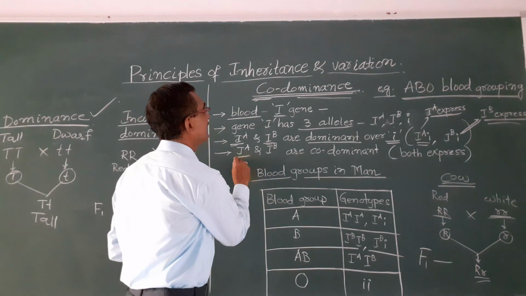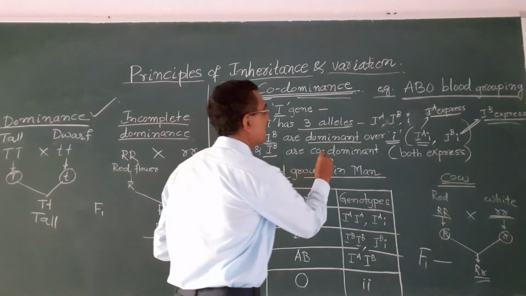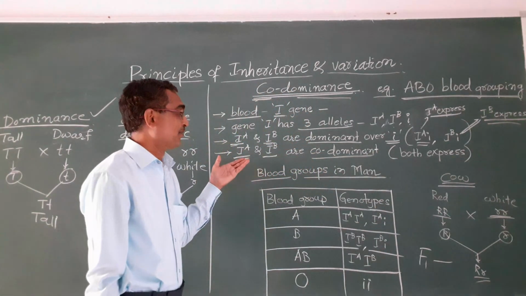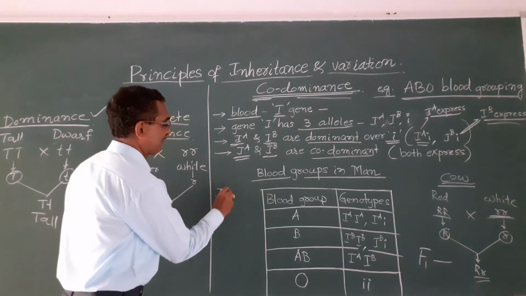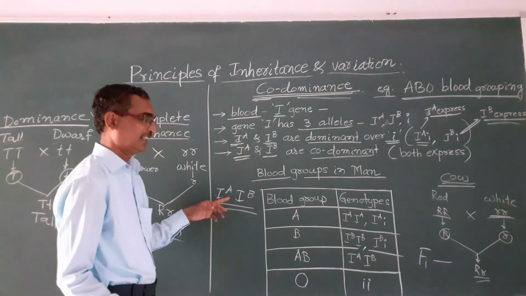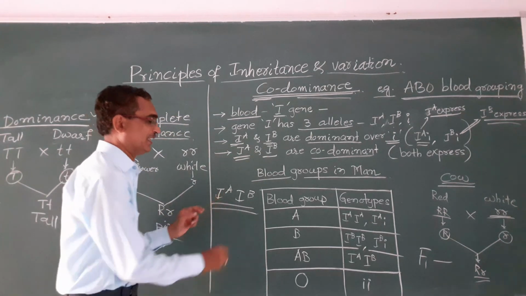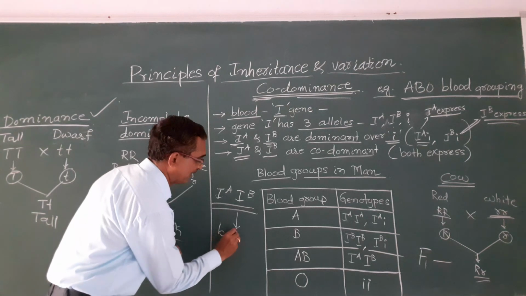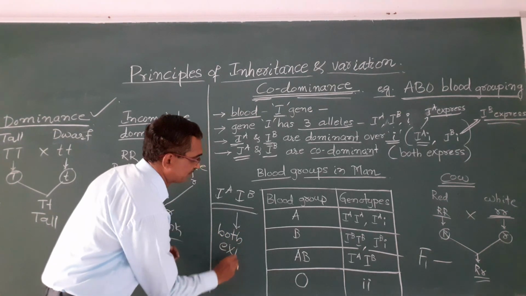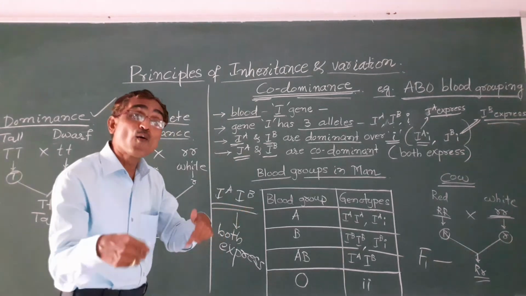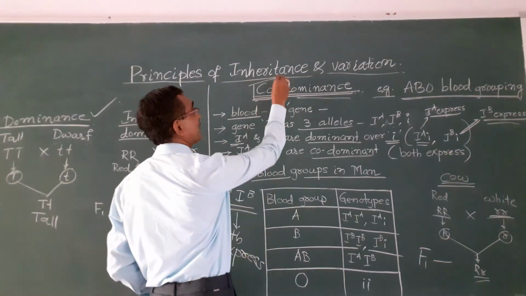IA and IB are codominant with each other, but when both IA and IB are present together, they both express because they are codominant.